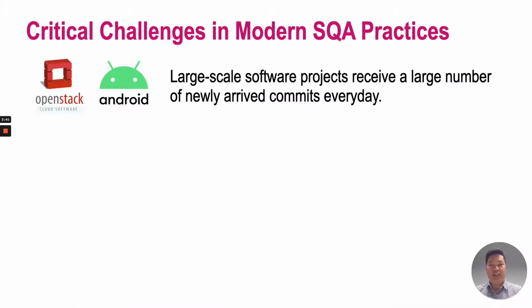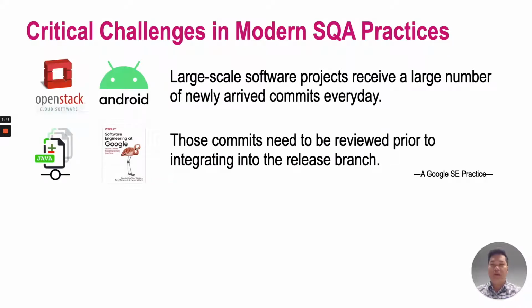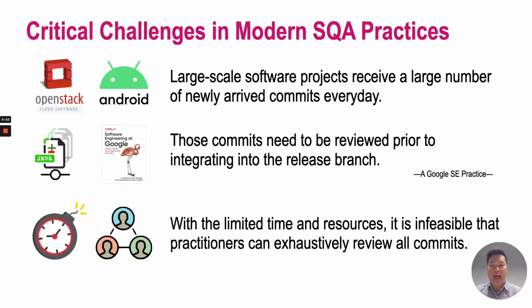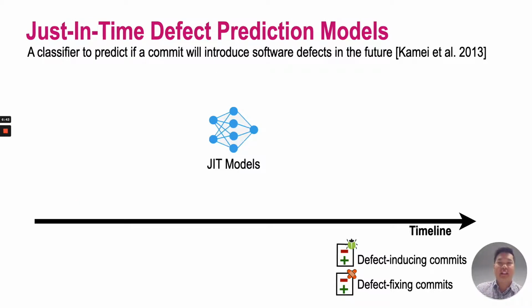Normally, large-scale software projects often receive a large number of newly arrived commits every day. According to Google-based software engineering practices, such commits need to be reviewed by other practitioners prior to integrating into the release branch. However, with the limited time and human resources, it is infeasible that practitioners can exhaustively review all commits. Thus, just-in-time defect prediction has been proposed to predict which commits are the most risky or are likely to be